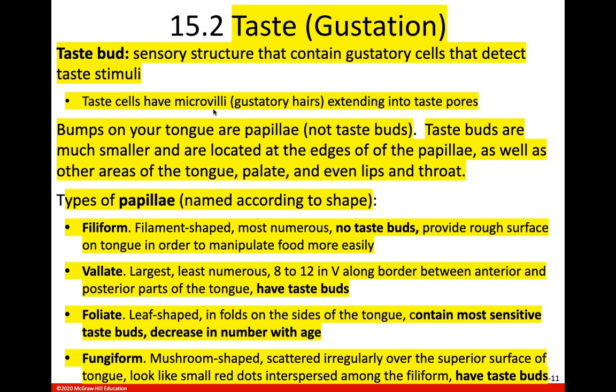We call these little microvilli that are on these gustatory cells gustatory hairs. And these extend into something called a taste pore. And the taste pore is kind of the opening of the taste bud to the environment. So basically these molecules that we're going to be tasting are called tastants. They're going to enter that taste pore and they're going to bind to receptors on these gustatory hairs, and then we're going to end up generating an action potential. Again, these taste cells are not neurons. Okay, they are cells that have receptors.